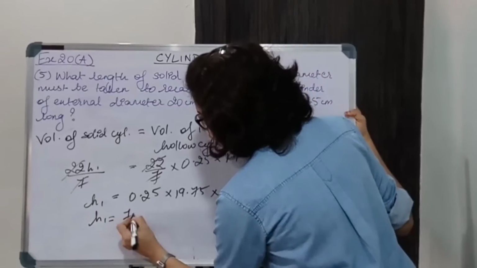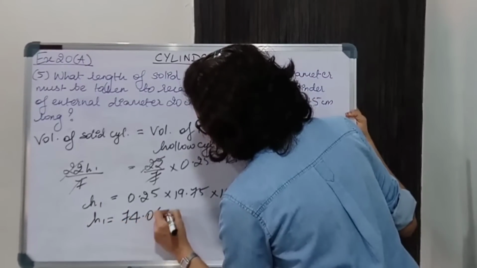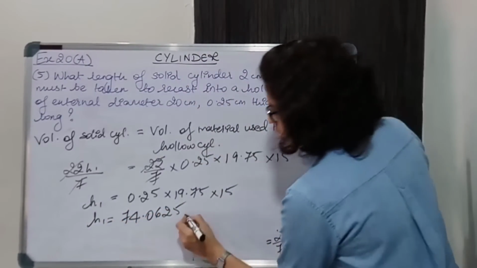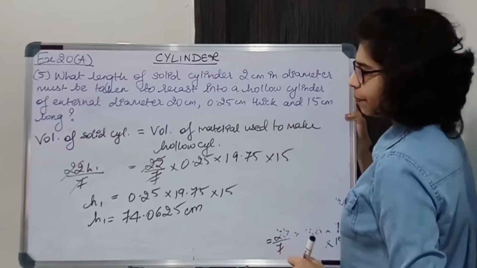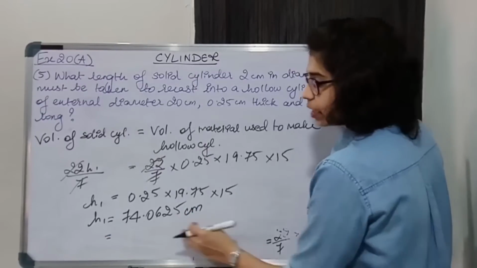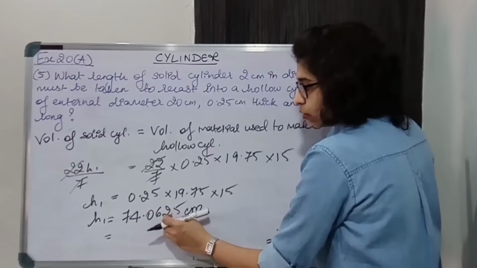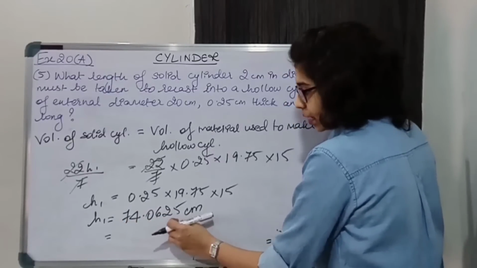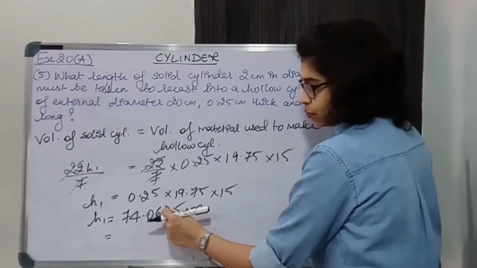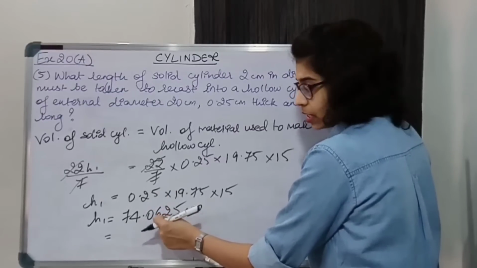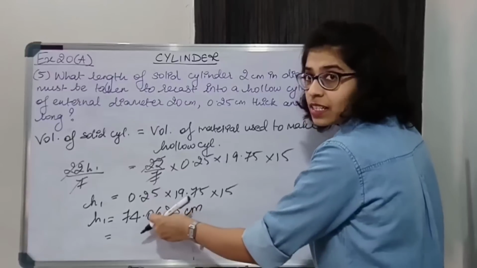It is 74.0625 centimeters. Okay. Now we have to round off this number to 2 digits. So 74.0625. Now this is 5, so I will add 1 to this. It will become 3. Now 3 is less than 5.